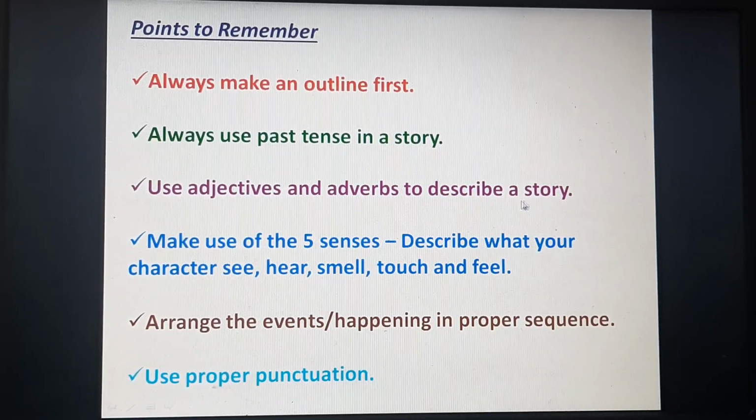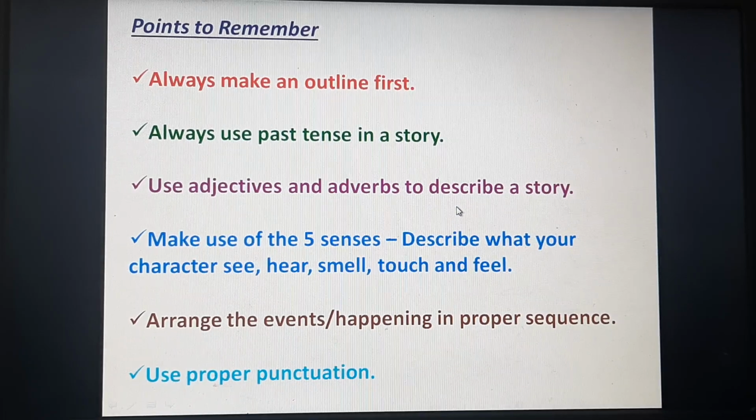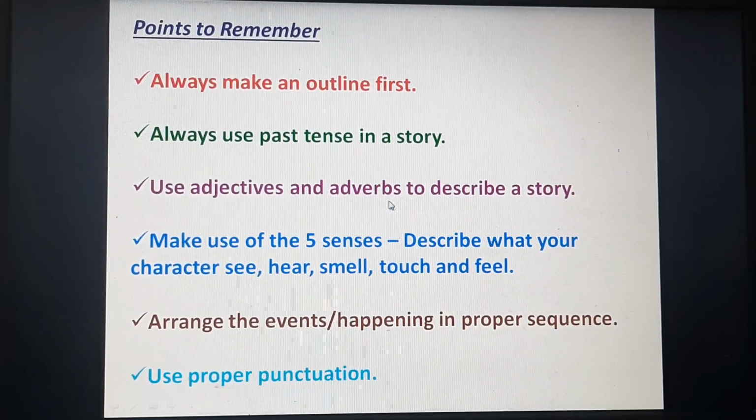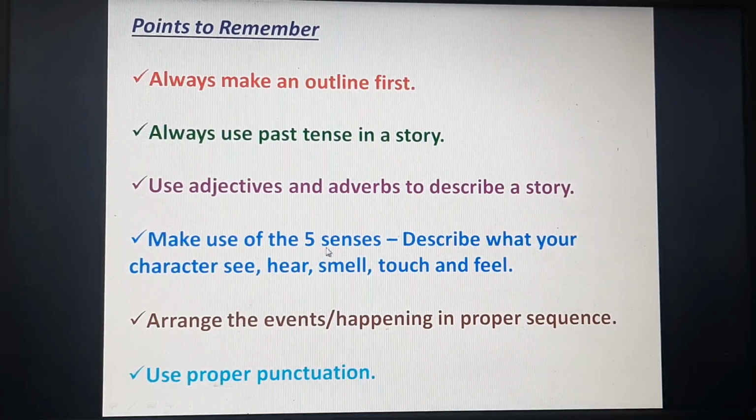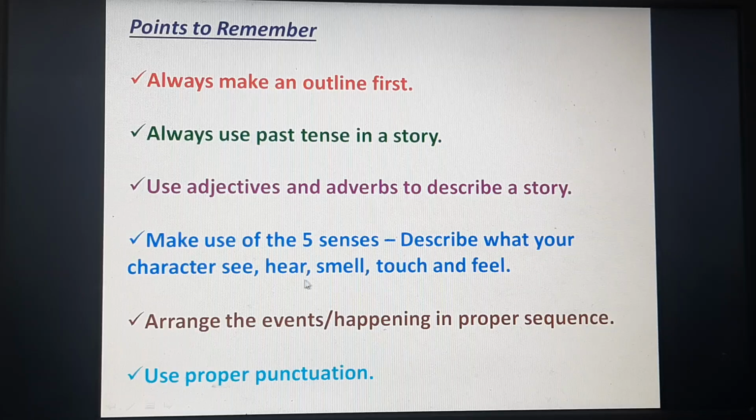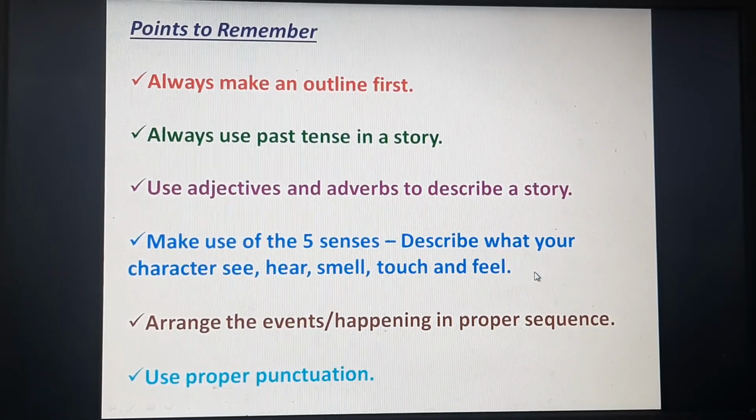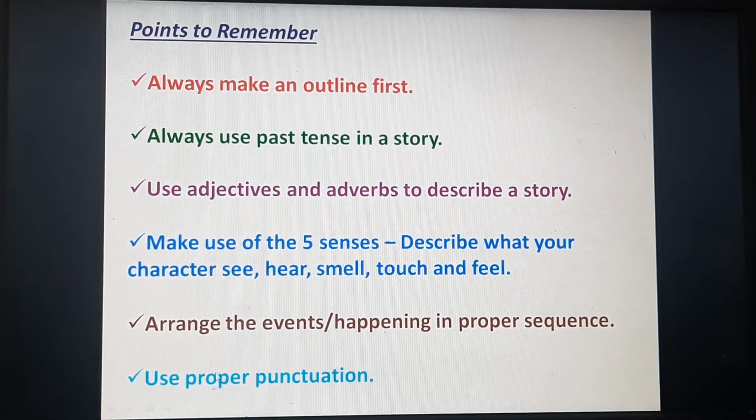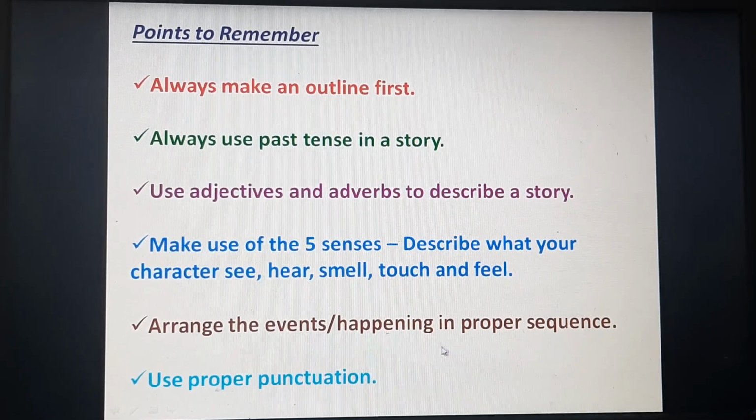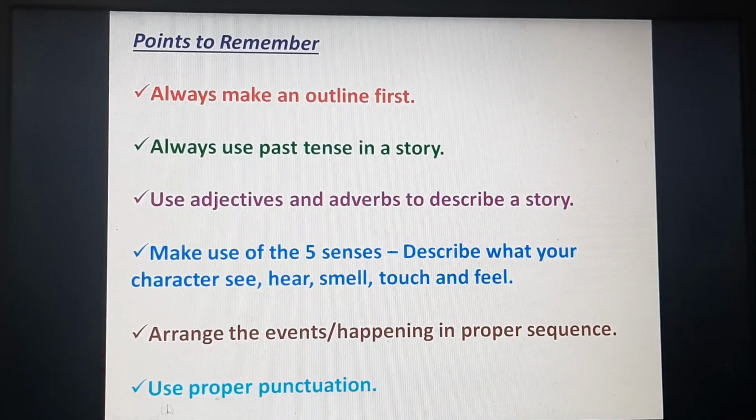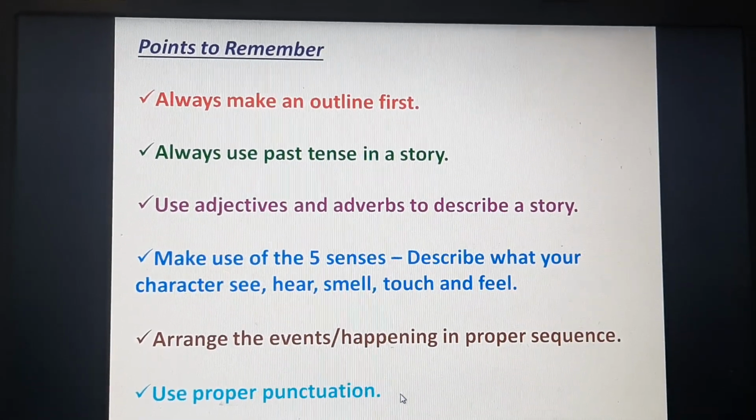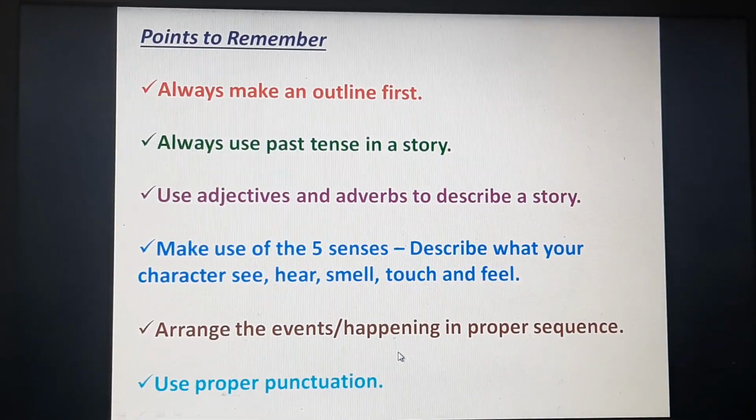That is, when you write a story, you have to catch the attention of the readers. So make your language beautiful with adjectives and adverbs. Make use of the five senses to describe what your characters see, hear, smell, touch, and feel. This we have already learnt in picture description. Arrange the events or happening in proper sequence. That means they have to be arranged in proper order. Use proper punctuations, capital letters, full stops, commas, exclamatory marks, etc.